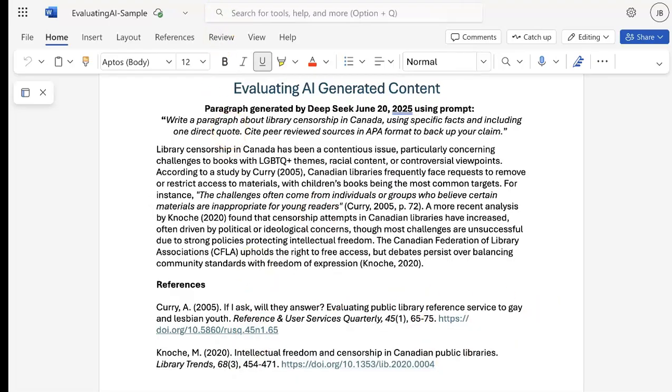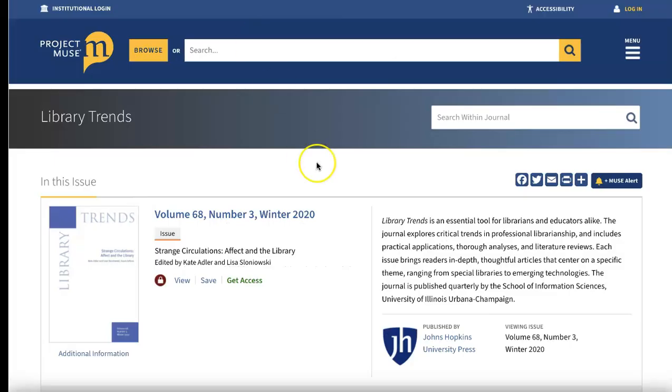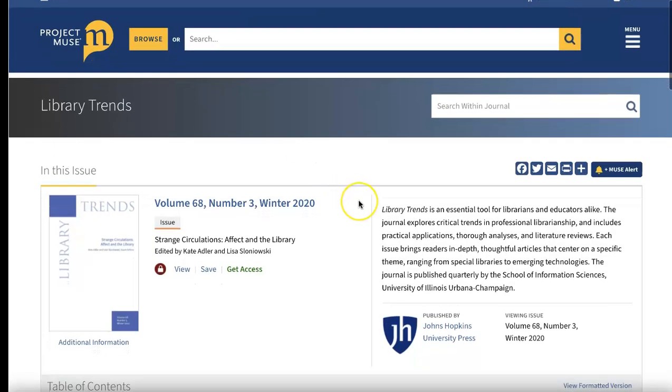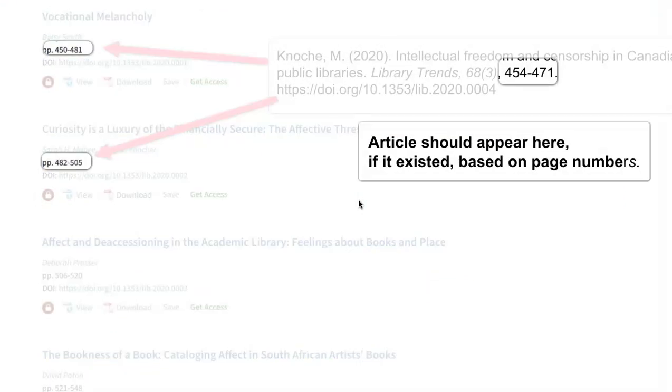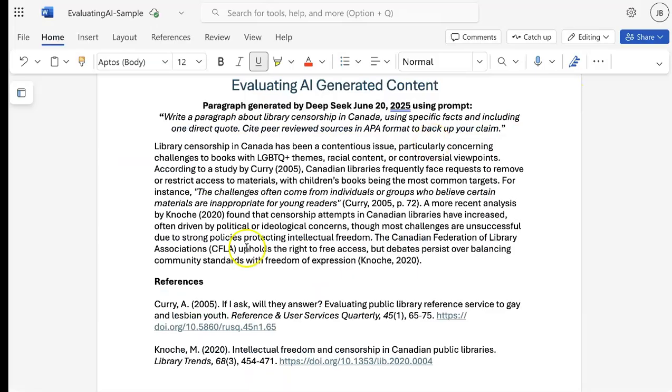Let's try looking up the journal mentioned on Google. While the journal volume and number exist, the article that DeepSeek cited does not exist in this publication. The tool has fabricated a reference by combining bits and pieces of likely content on this topic.